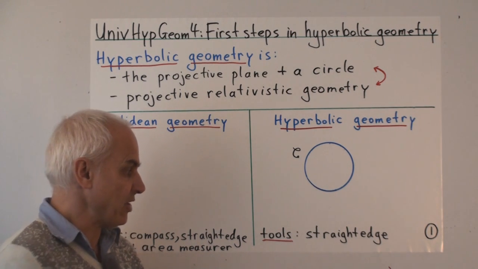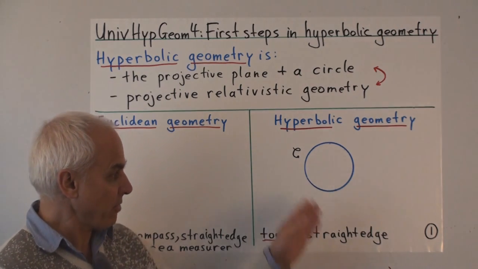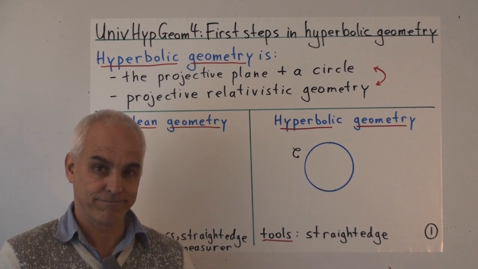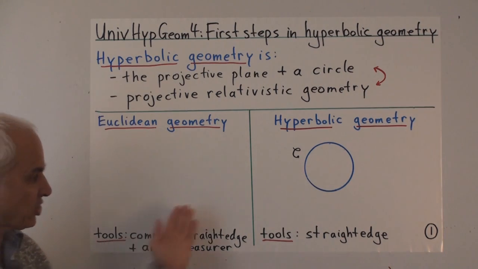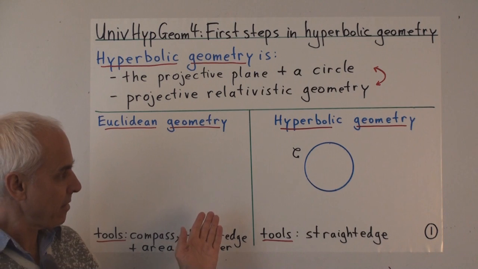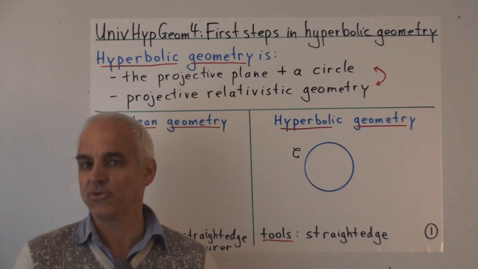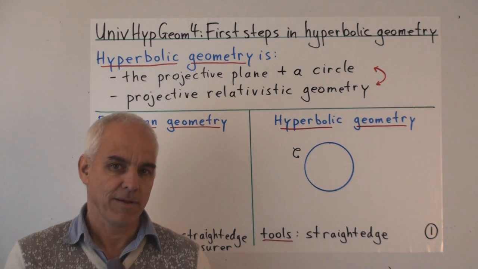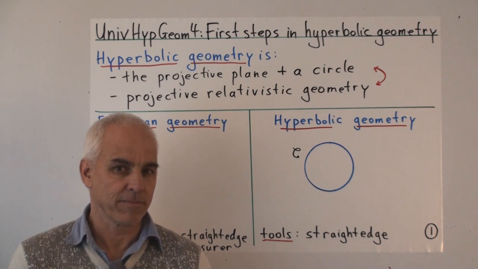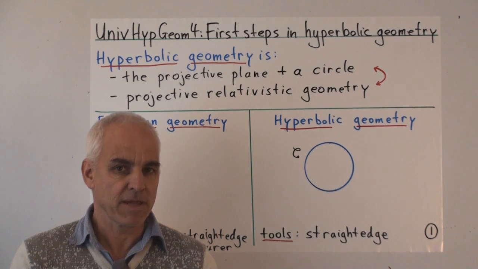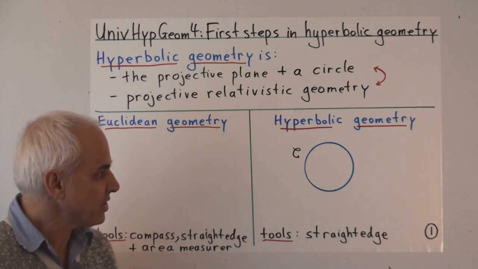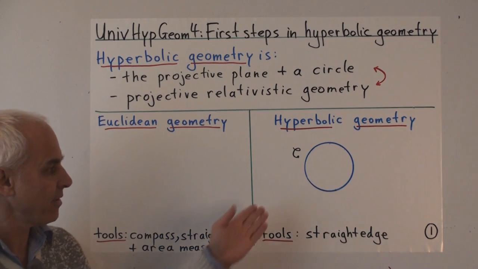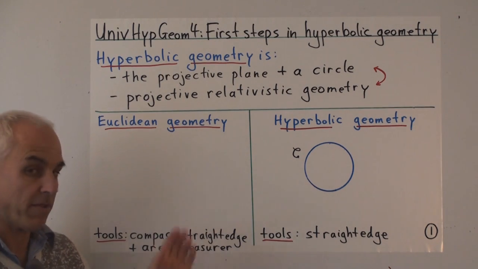It's just a straight edge. So hyperbolic geometry is the study of that one distinguished circle with a straight edge. That's all you're allowed. This suggests that, in fact, perhaps hyperbolic geometry is a more elementary and maybe even a more fundamental subject than Euclidean geometry. There's some case to be made for that. And so it's again not surprising that relativistic geometry ends up essentially going in this direction rather than in this direction.